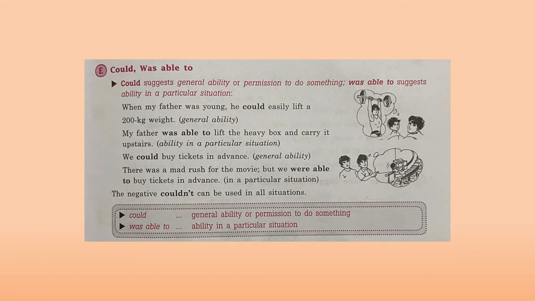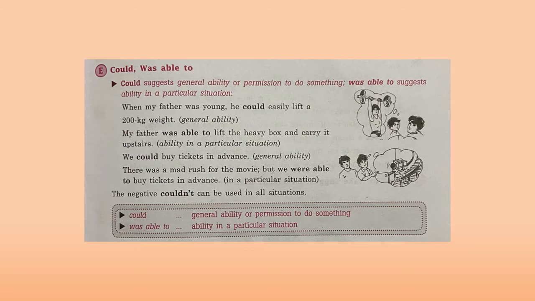Now let's see the uses of could and was able to. Children, the meaning of both of them is the same, but could suggests general ability or permission to do something, and was able to suggests ability in a particular situation. So this is the difference between could and was able to.